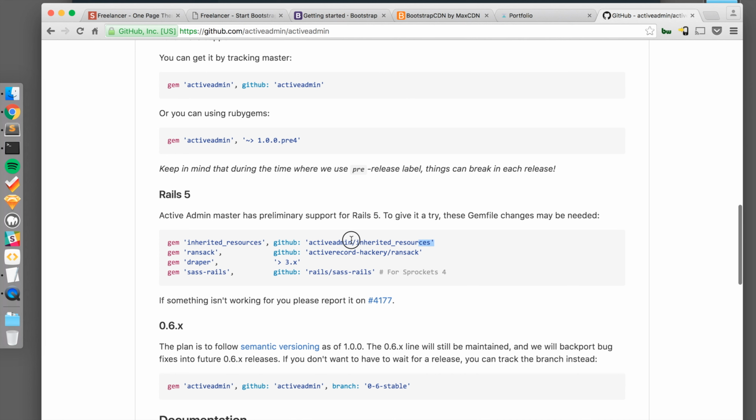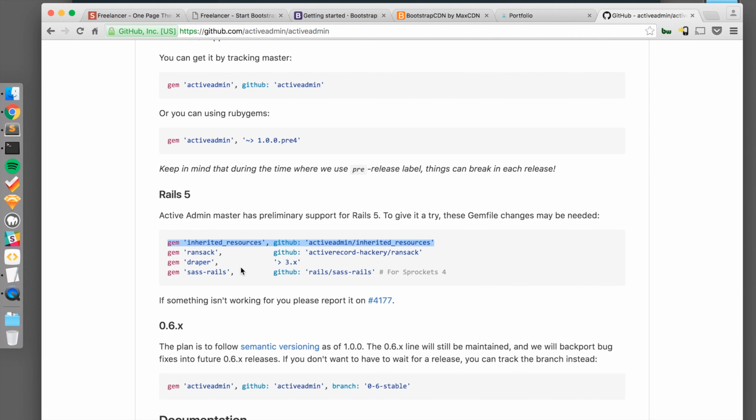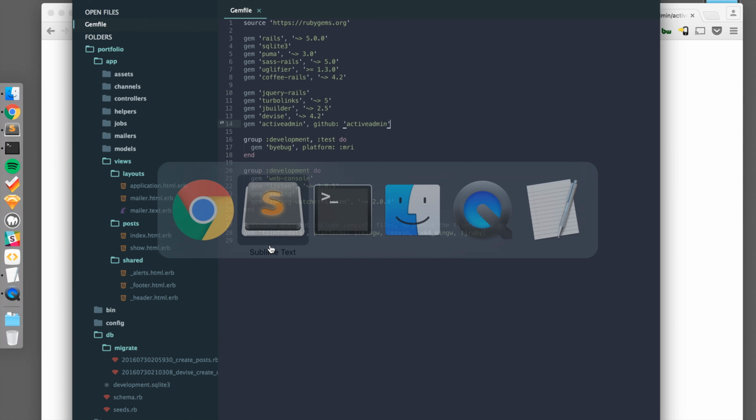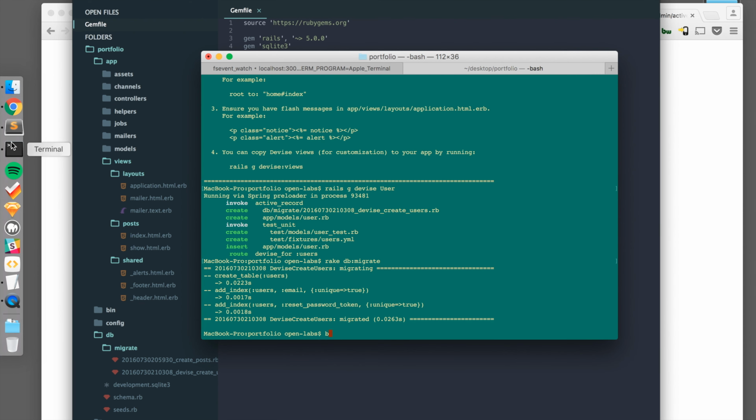So for mine, I found that I just needed to add this inherited_resources and that solved it for me. If you run into any errors, you might want to try adding the rest of these gems and see how that works for you. So right under Active Admin, I'll paste in gem inherited_resources, save that, open up our terminal, and I'll run bundle install.